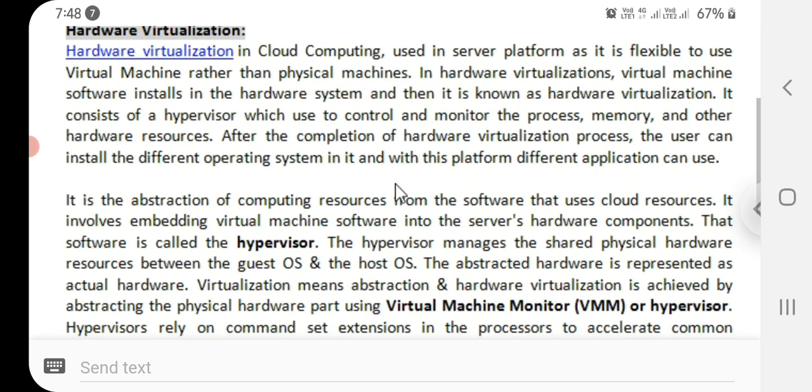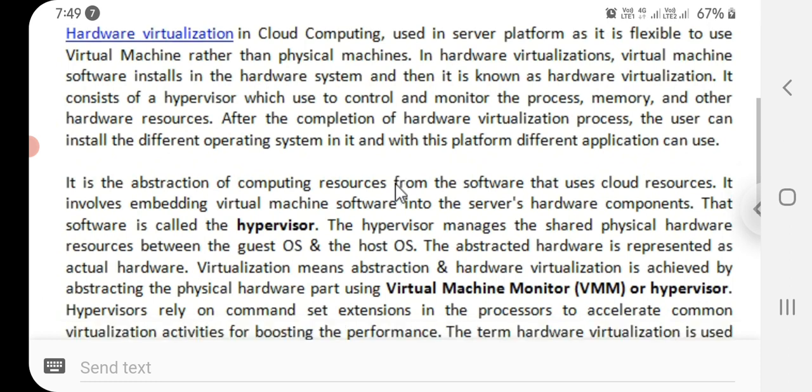It consists of a hypervisor which is used to control and monitor the processor, memory, and other hardware resources. After the completion of the hardware virtualization process, the user can install different operating systems in it, and with this platform different applications can be used.